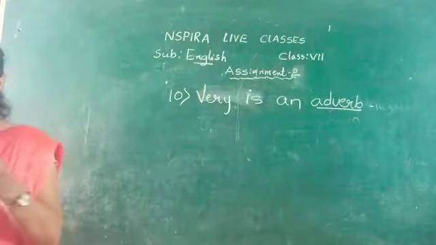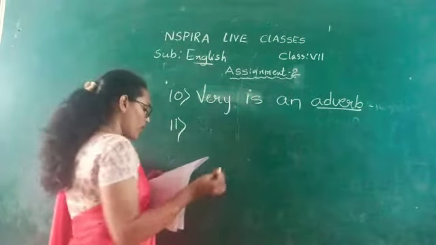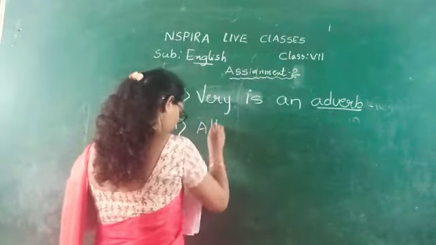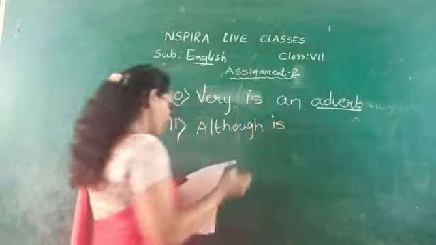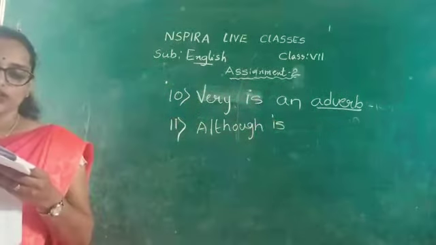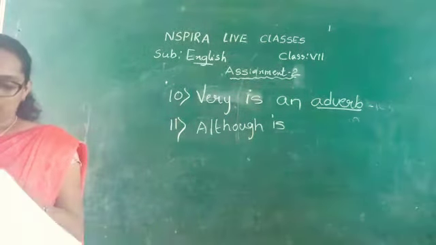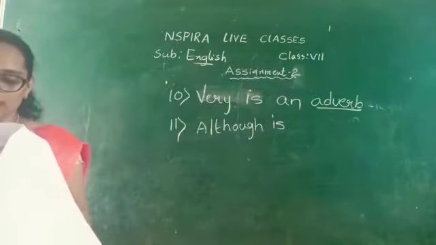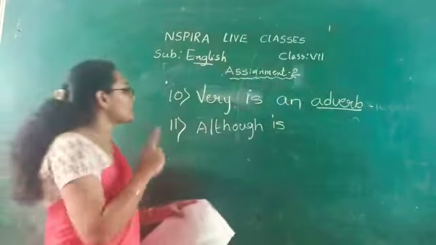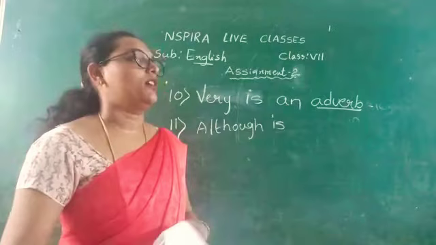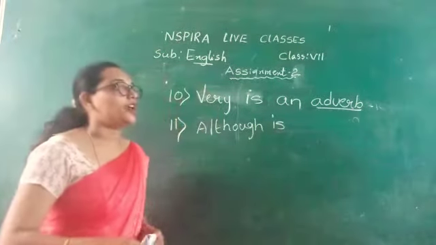Okay, see the 11th one. Although she is poor, she is happy. Here the underlined word, the options are conjunction, preposition or verb.